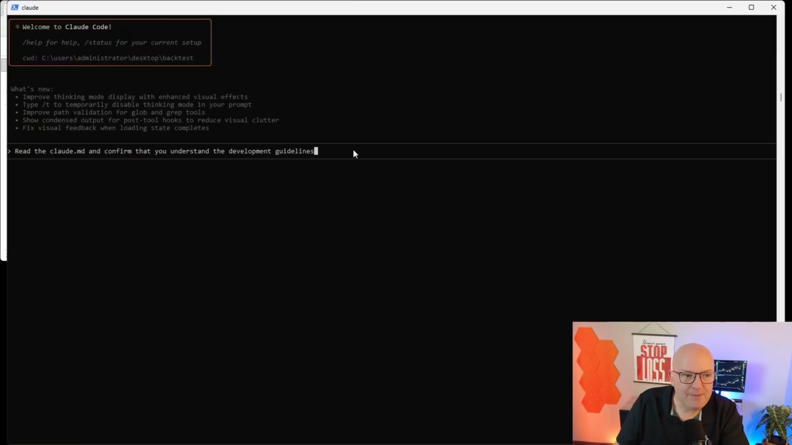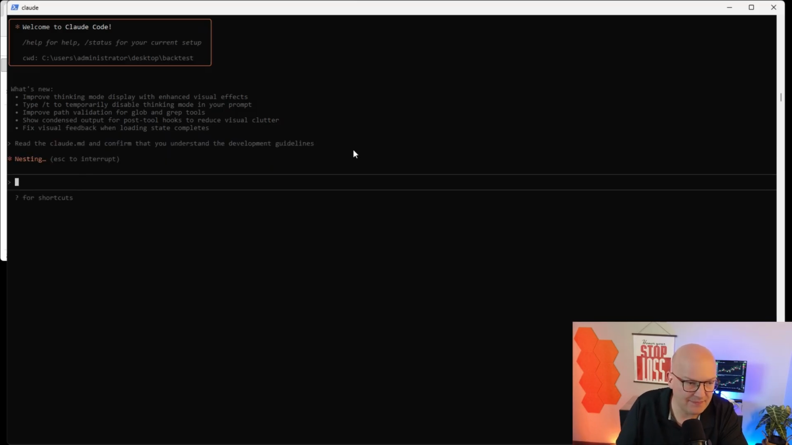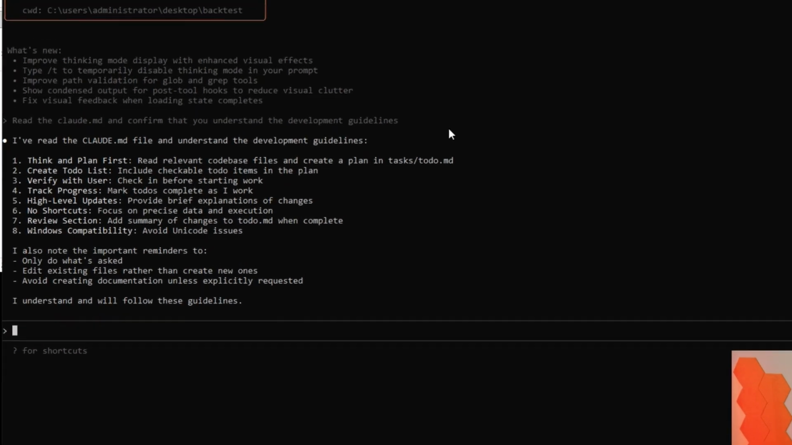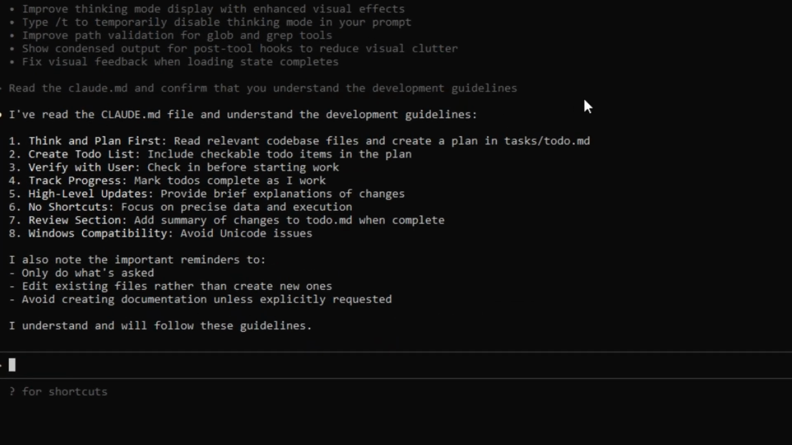As a first step, I'm going to ask Claude to read the Claude.md, which is also in our project folder, and to confirm that it understands the development guidelines. Yeah, it confirms here: I've read the Claude.md file and understand the development guidelines, basically telling me now what it learned from that file. Then it adds some important reminders: only do what's asked, editing files rather than creating new ones.